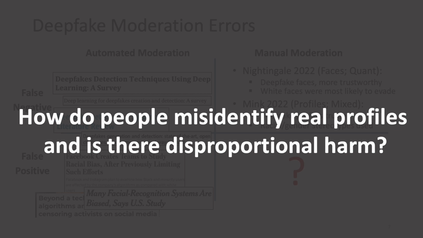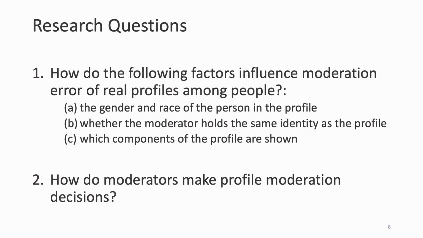Thus, we ask, how do people misidentify real social media profiles? And is there disproportional harm to certain identity groups? More specifically, we ask two research questions. First, how do certain factors influence moderation errors of real profiles among people? These factors include the gender and racial identity of the profile owner, whether the moderator holds the same identity as the profile, and the specific profile components that are shown and visible.